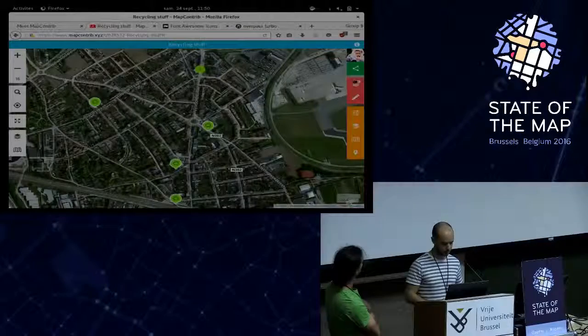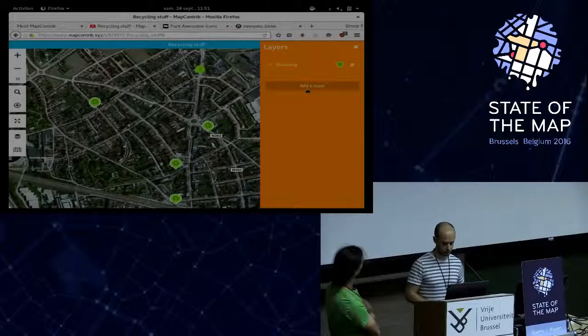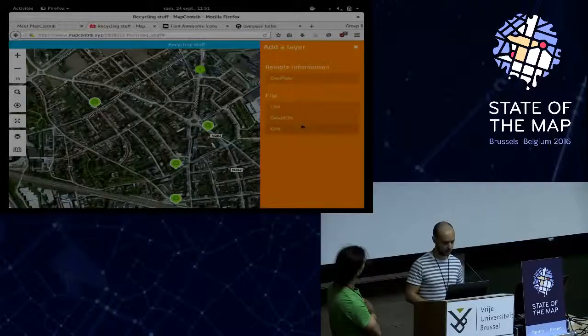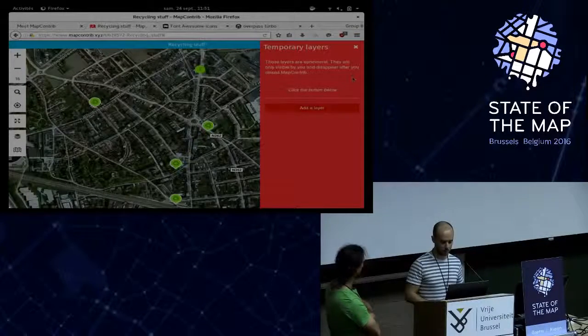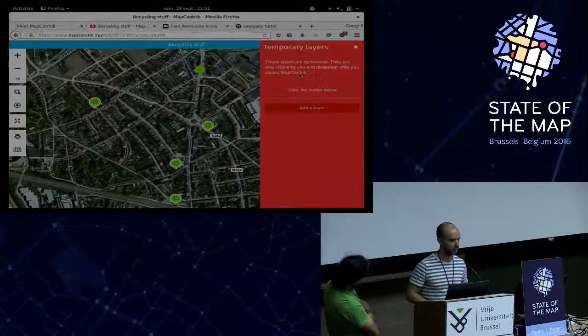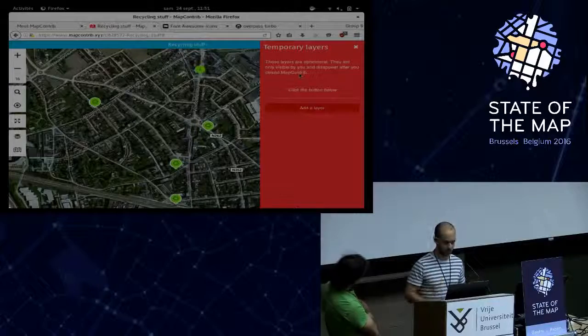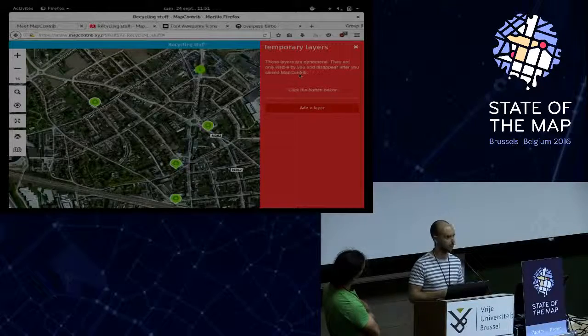And the last thing I want to show you is temporary layers. It's like the layers I showed you before, Overpass, CSV, GeoJSON, or GPX. But these layers are ephemeral. If you refresh the system, if you close MapContrib, the layers are gone. The main purpose of it is, let's say you are on the field, you have a theme, you can contribute, but